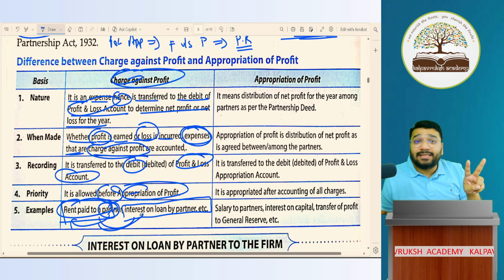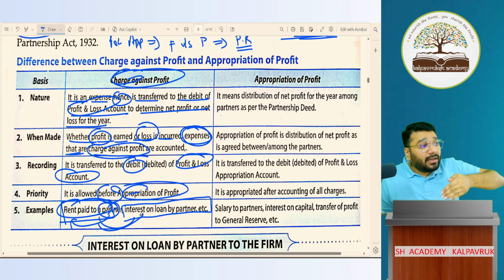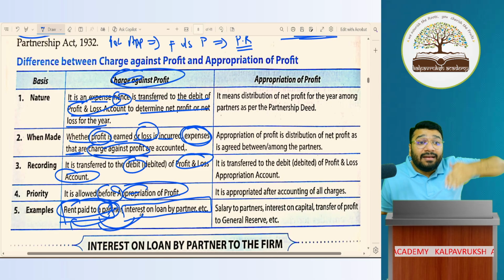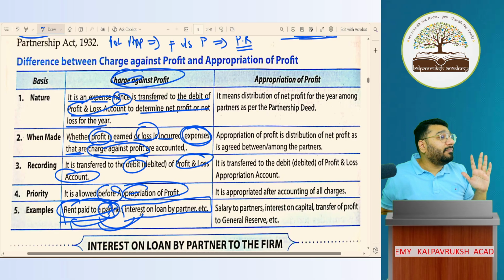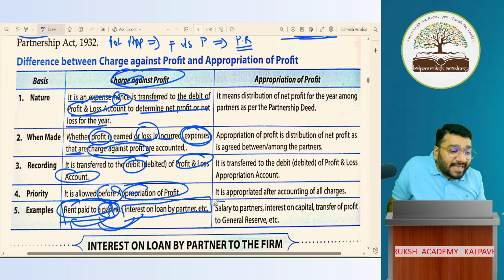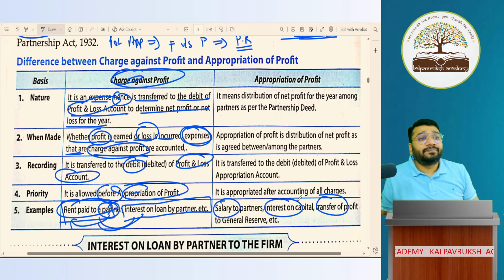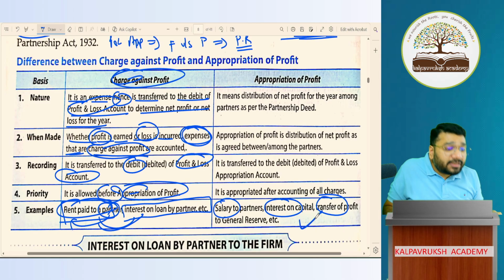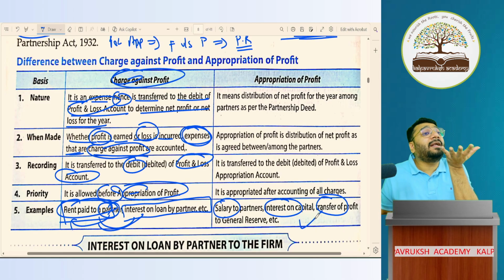If you look at only these two transactions, when a partner interacts with the firm, they interact in the capacity of a third party. Here the relationship is not that of the firm and the partner, whereas all the other transactions such as salary, interest on capital, commission, transfer of profit, these are called items of appropriation. The basis of the relationship is the partnership relationship.